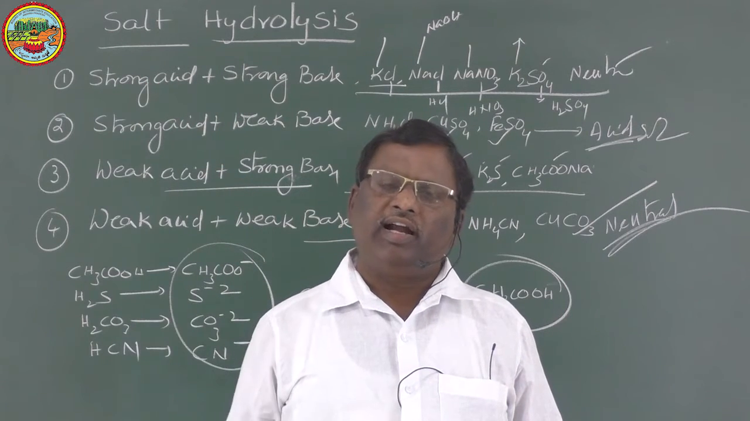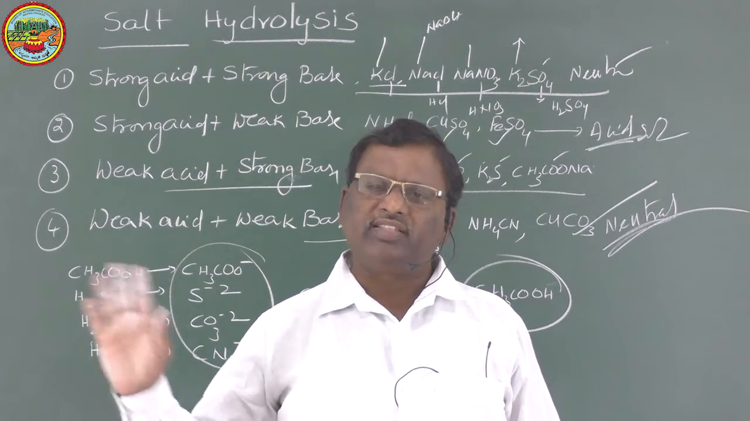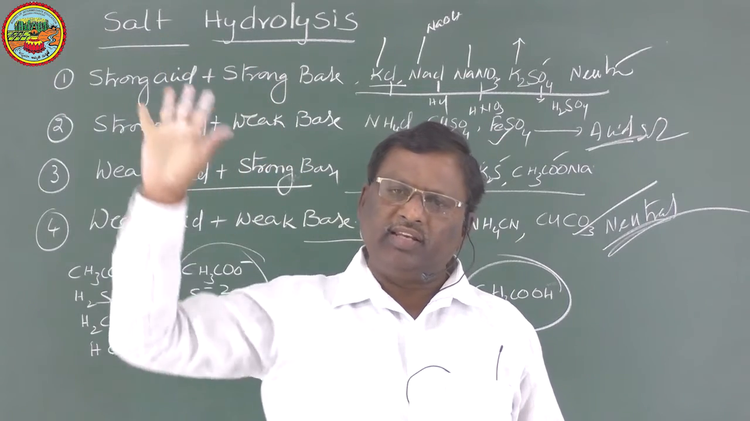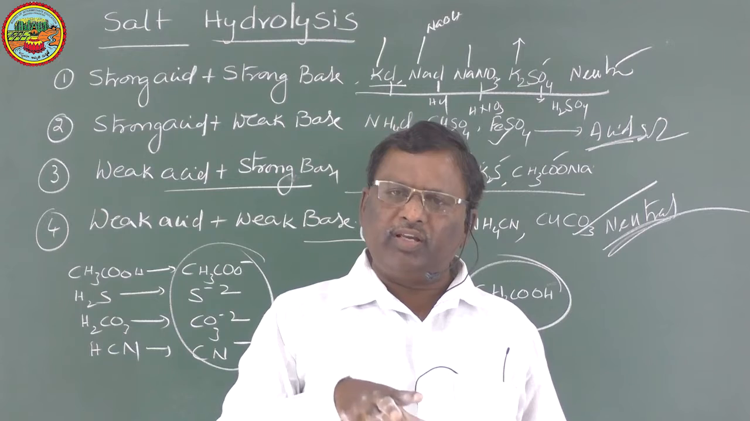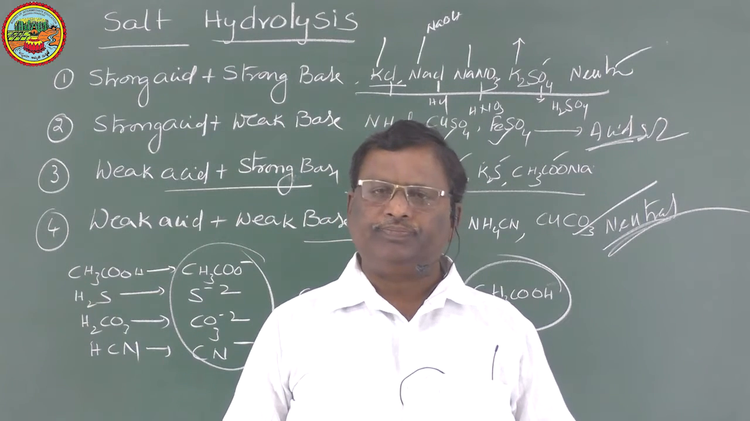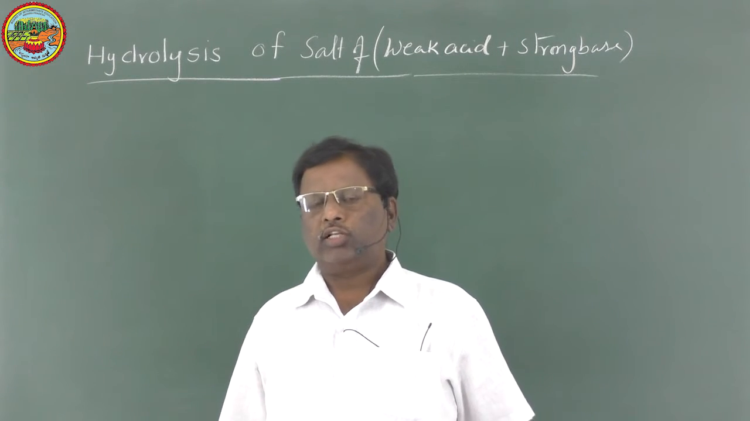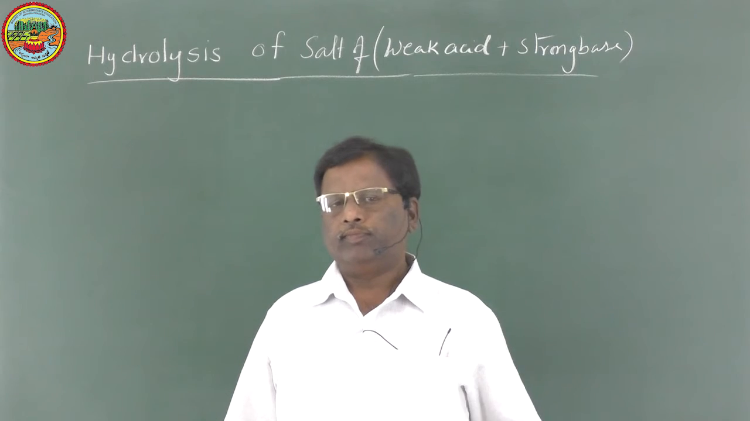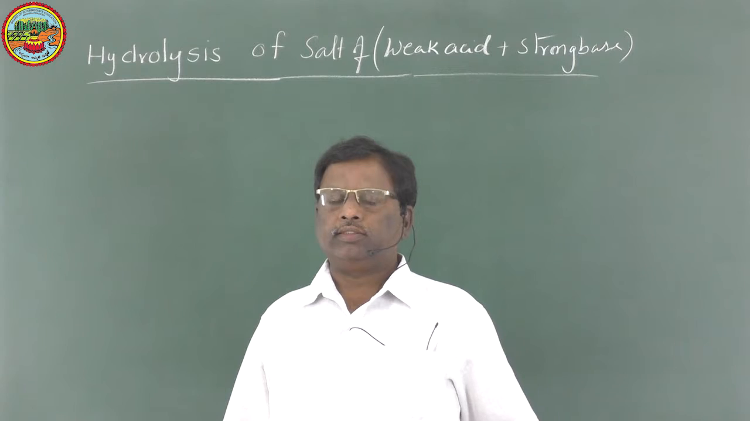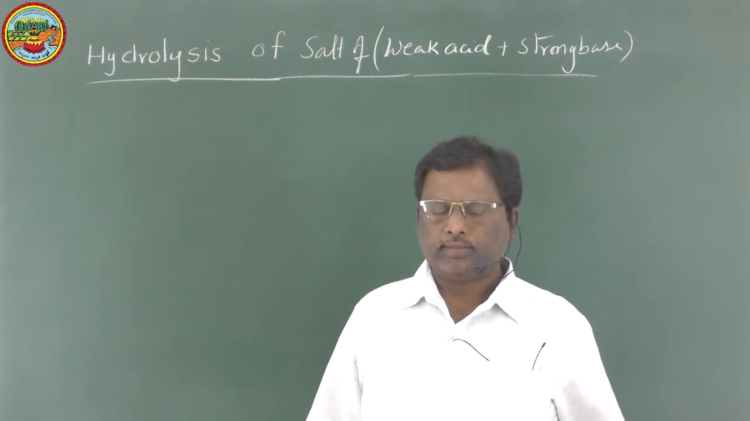Here the anion hydrolyzes water, so it is basic in nature. Here the cation hydrolyzes water, so it is acidic in nature. There, strong base and weak acid, so it is basic in nature. Here, strong acid and weak base, so it is acidic in nature. This is salt hydrolysis. We know that in any salt we have an anion and a cation. The anion of a salt is obtained from acids and the cation of a salt is obtained from bases.